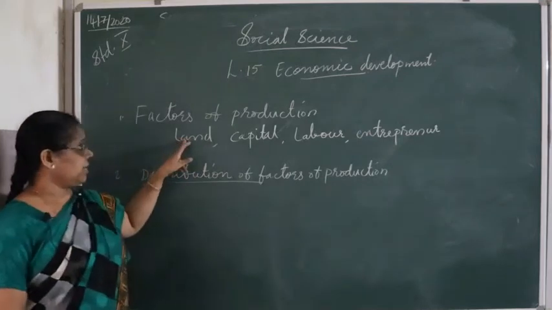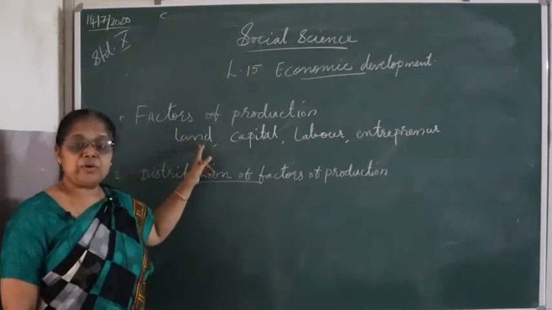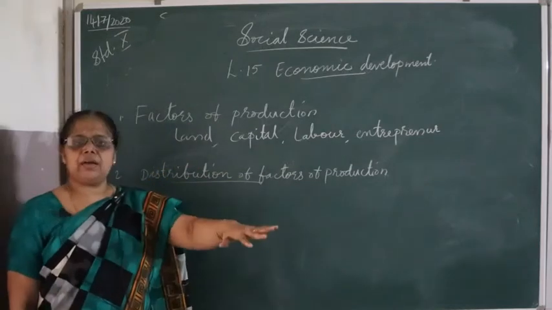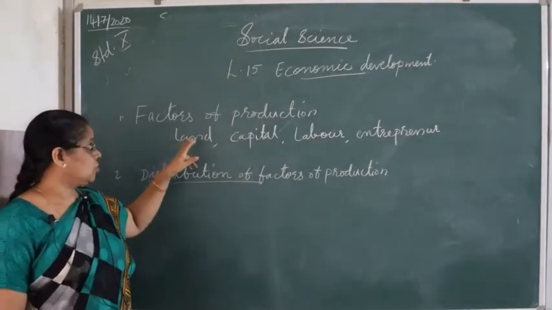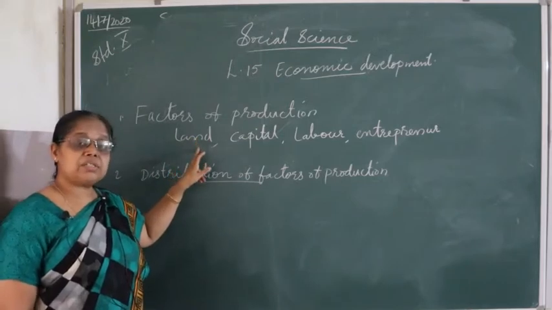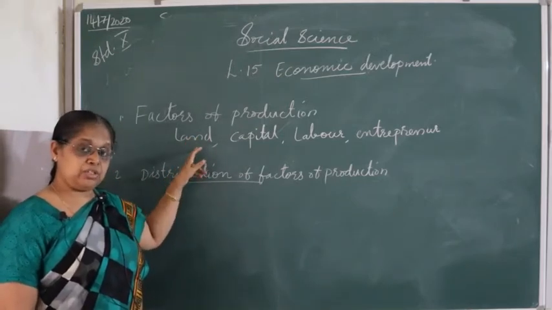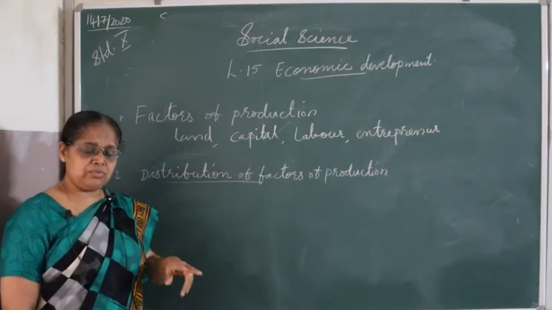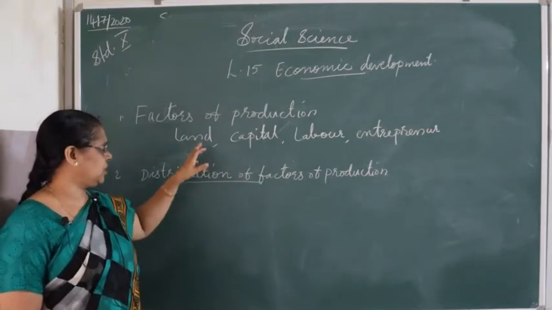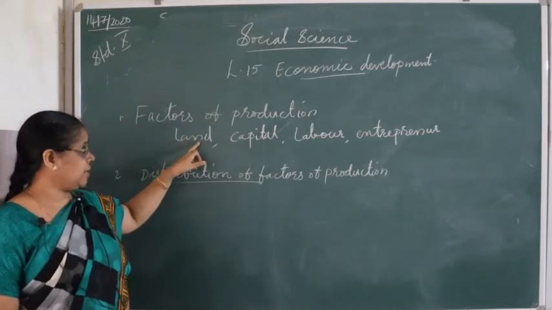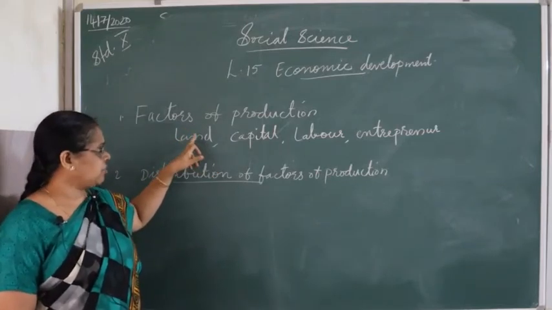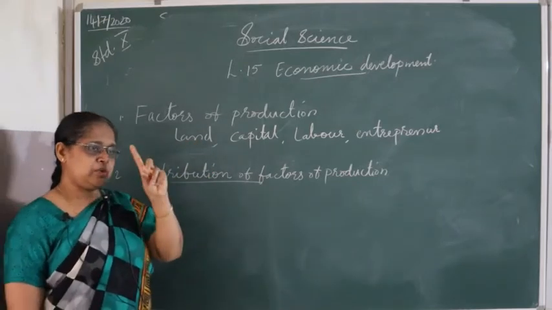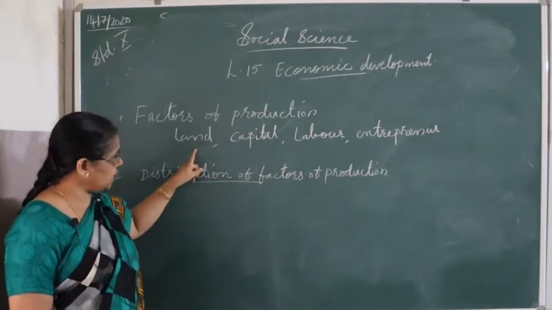So here we can see without land we cannot produce anything. Land is the upper layer of the surface of the earth. In economic terms, when we discuss land, it means all natural resources including mountains, rivers, forests, everything comes in the land. So land is a natural tool, and without land we cannot produce anything. So the first important factor of production is land.